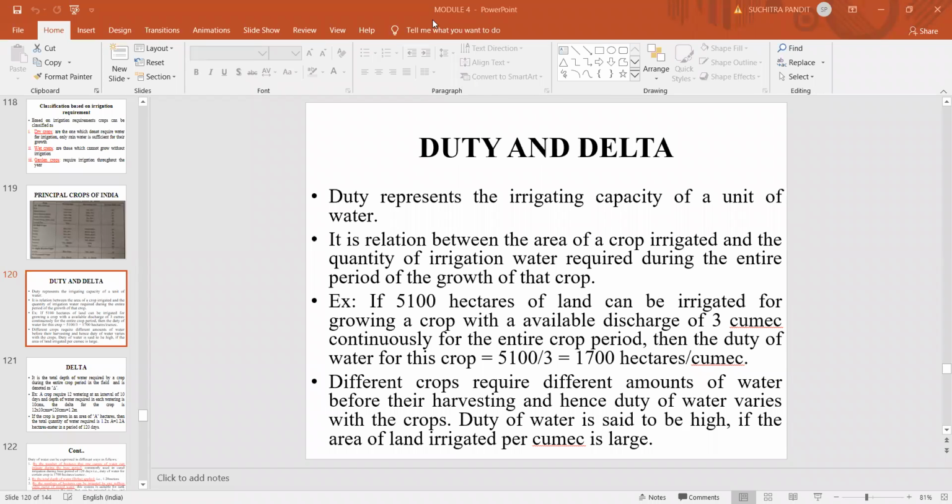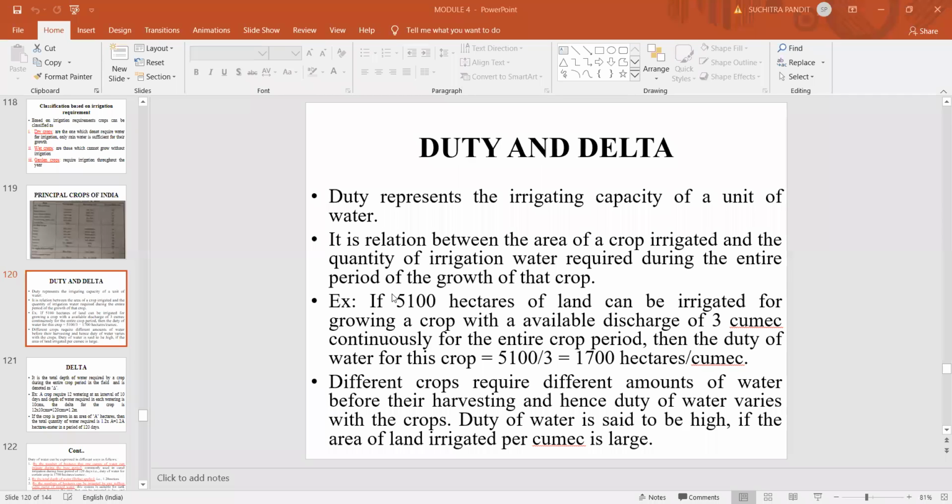So last class we learned something about duty and delta of irrigation water. Duty of irrigation water is nothing but the irrigating capacity of a unit of water, and it is also defined as the relation between the area of crop to be irrigated and the quantity of irrigation water required during the entire growth period of that particular crop.